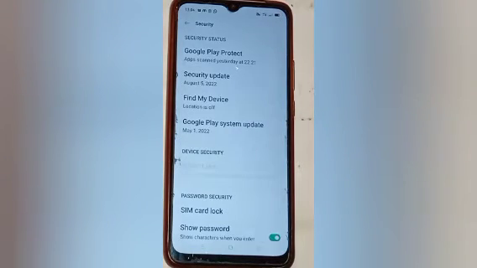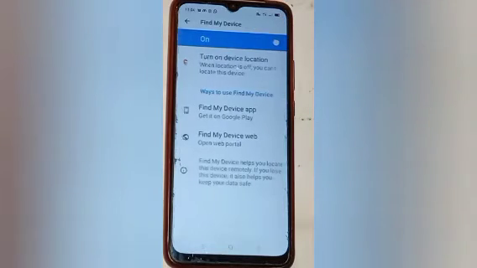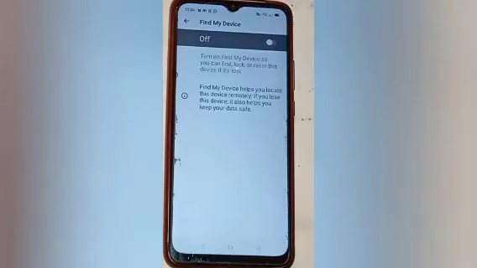option. So click on Find My Device, and here you will see Find My Device is on in your mobile phone. So if you want to turn off Find My Device in your mobile phone, you will turn this off. In this way Find My Device is off in your mobile phone.